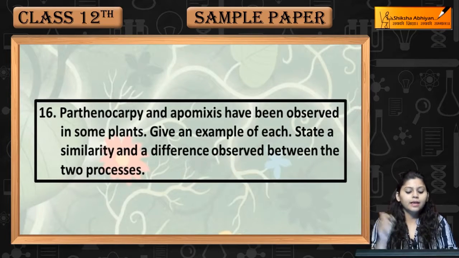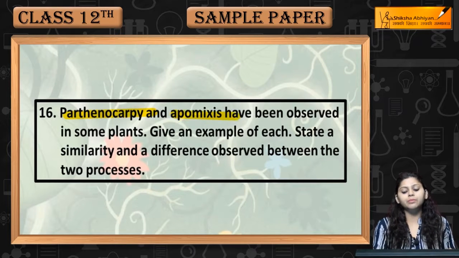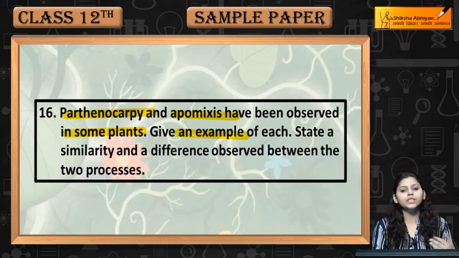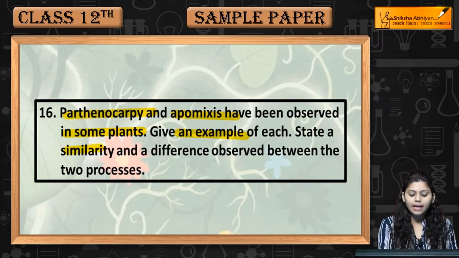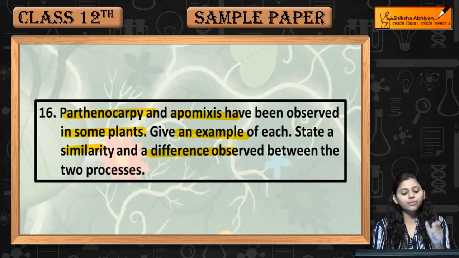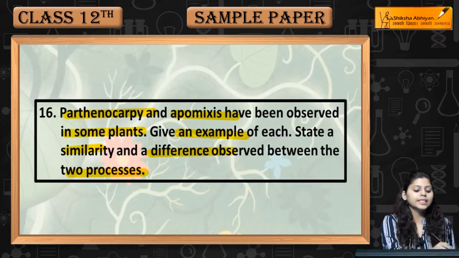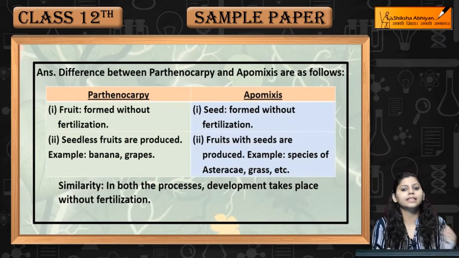Question number 16. Parthenocarpy and apomixes have been observed in some plants. Give an example of each. State a similarity and difference observed between the two processes. क्या differences हैं parthenocarpy और apomixes में? With example हमें बताना है और similarity भी बतानी है.